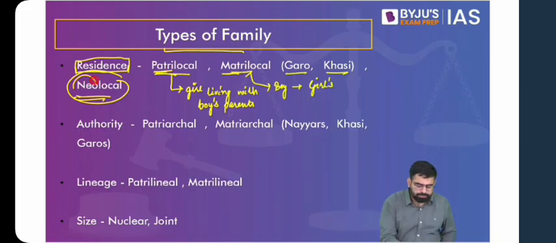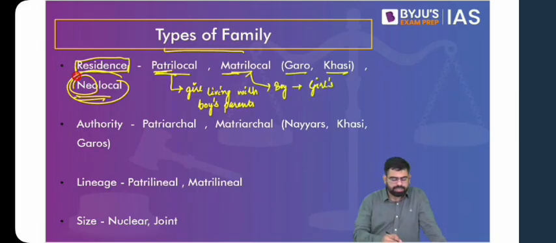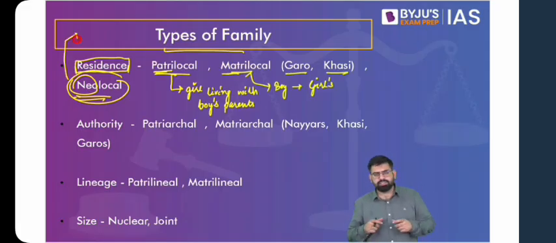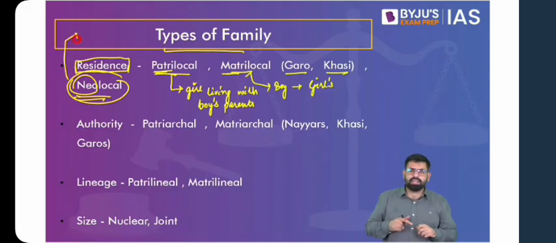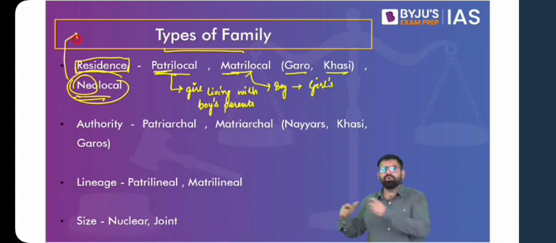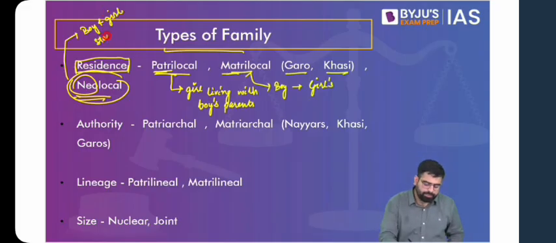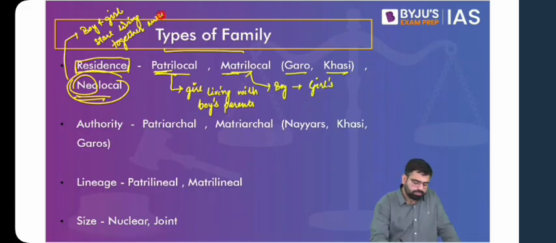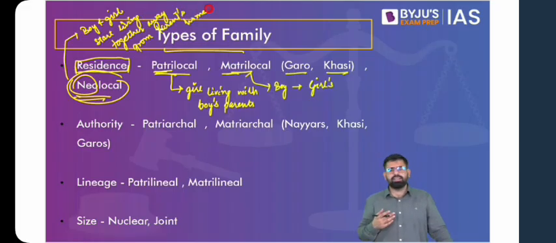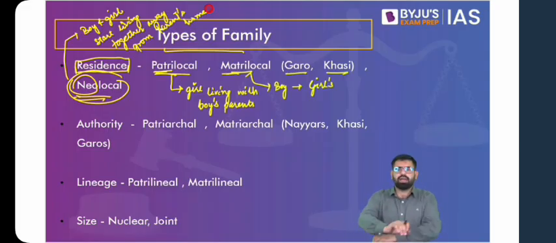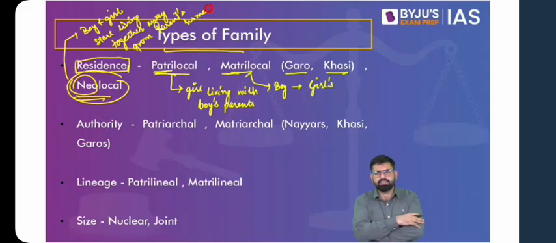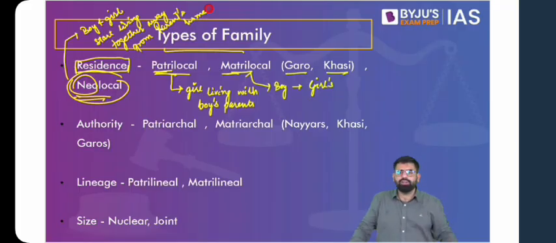Now, neolocal is an arrangement where a boy and a girl, once they get married, rather than going to the boy's parents' house to live, or rather than going to the girl's parents' house to live, they go and start their new home. They start their new household and family in the form of nuclear families. So this is something where the bride and the groom start a new family. And this is something that we see in this modern industrialized world, because a few of you might be married, and rather than staying at your rural home with your parents, you come to the city and live together, away from the family of both. So this is on the basis of residence.